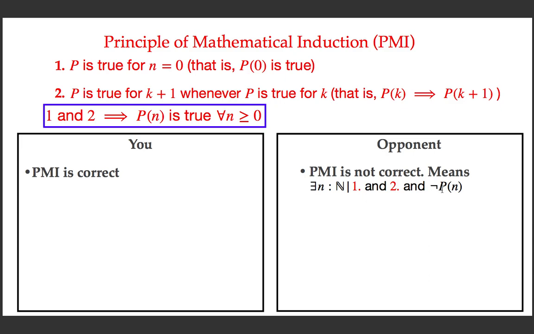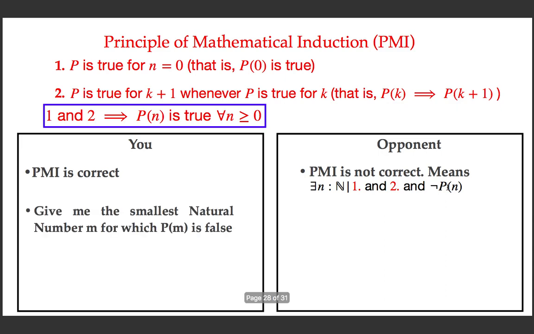How will you write it logically? P of n is not correct means negation of P of n. That means there exists a natural number for which the predicate is not true. That is why, when the opponent is saying the principle of mathematical induction is not correct, it means that for all n, P of n is true is not correct. What is the meaning? There exists at least one n for which P of n is not true. Then you can ask the following question: give me the smallest natural number for which P is not true.